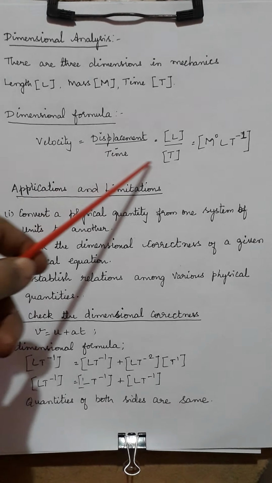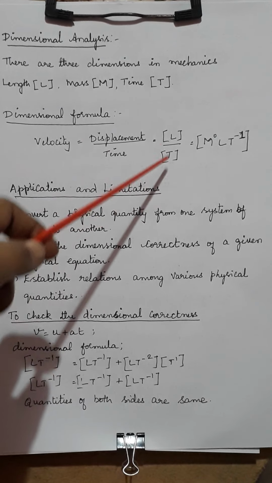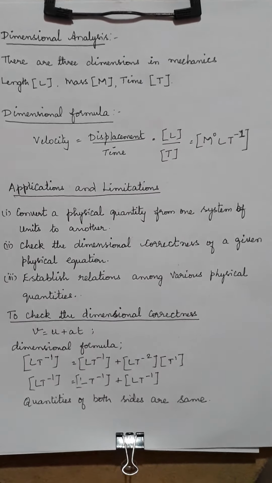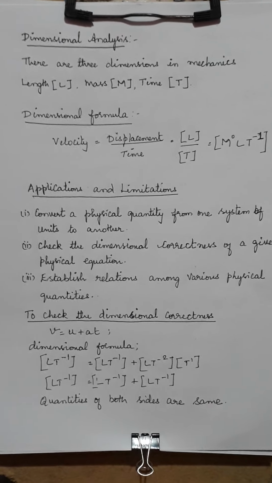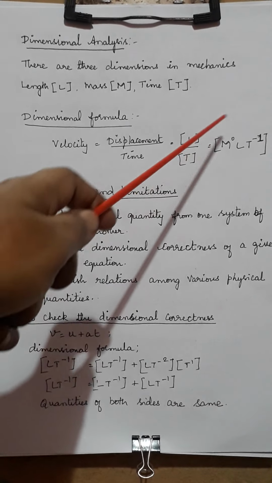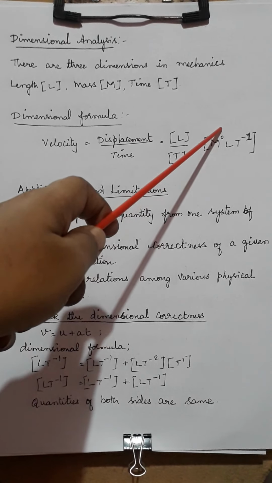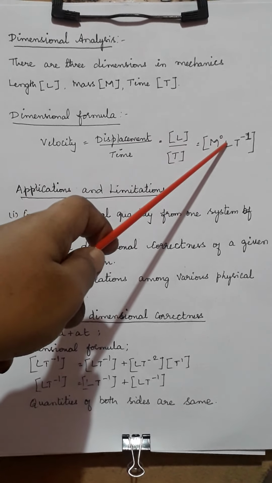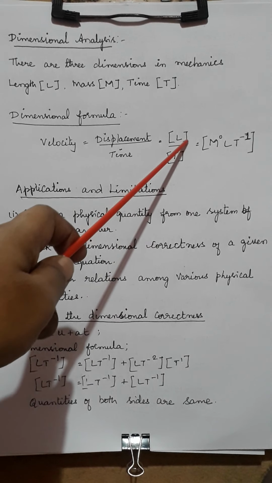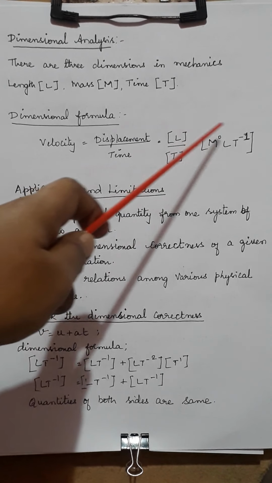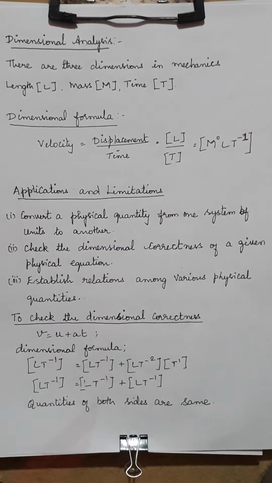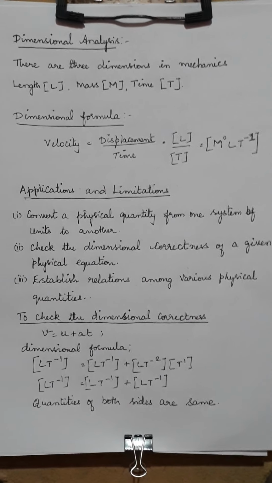Then time is measured in T, but when I write the dimensional formula, it should be written within the bracket. Though M is not here, I should write that also, but M power 0, then L power 1, then this T is in the denominator. When that goes to the numerator, it becomes T power minus 1. Like this only for all the formulas.